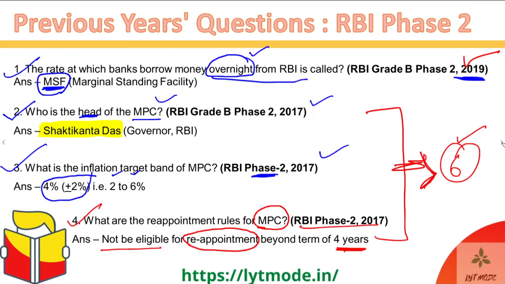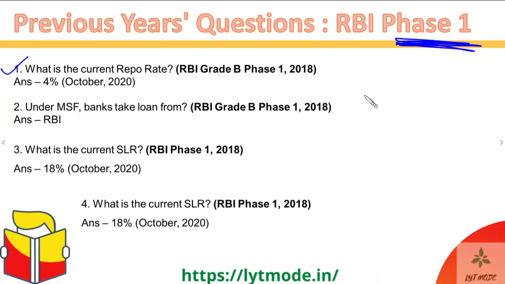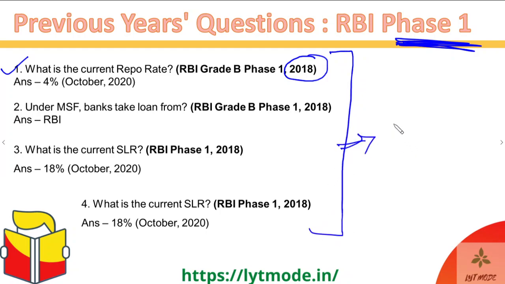So the RBI people, they're very clever. They asked in Phase 1 of 2018 all of these questions. So if it's been asked in Phase 1, it can also be asked in Phase 2, but in one of the two, at least Phase 1 or Phase 2, there will definitely be questions. And interesting part is there wasn't just one question, there were almost 4 questions. So 4 questions means 4 marks in the Phase 1 exam itself, and we've just covered it in this 30-minute video. That is crazy. It's just crazy.